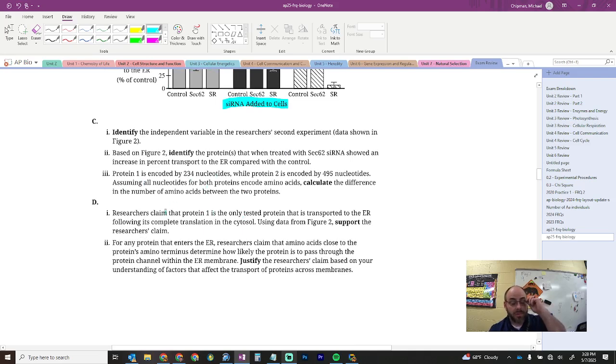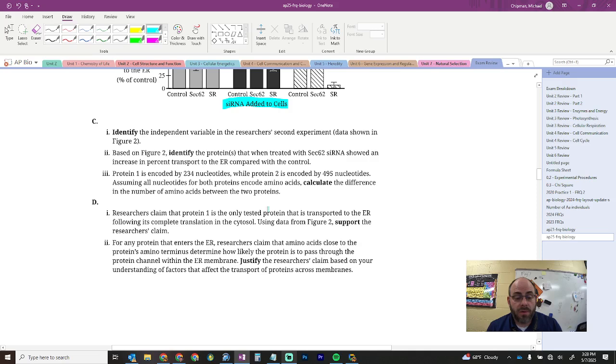What else? Protein 1 is calculated. Oh, this is a fun one. Protein 1 is encoded by 234 nucleotides while protein 2 is encoded by 495 nucleotides, assuming all nucleotides for both proteins encode amino acids. Calculate the difference in the number of amino acids between the two proteins. Nucleotides to amino acid ratio, right, is 3 nucleotides for 1 amino acid, 3 nucleotides for 1 codon, 1 amino acid, right?